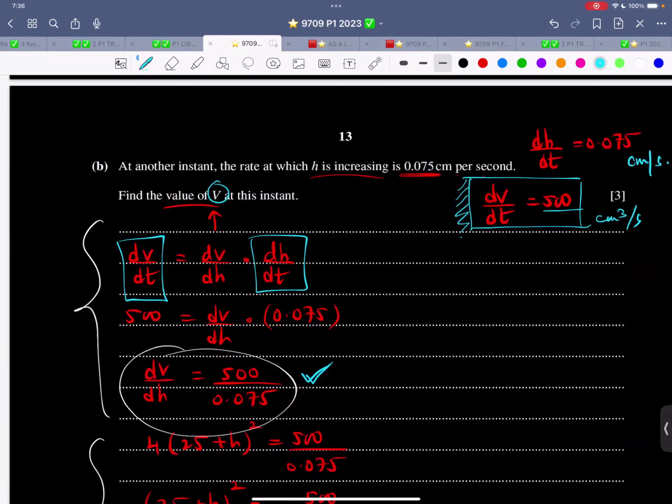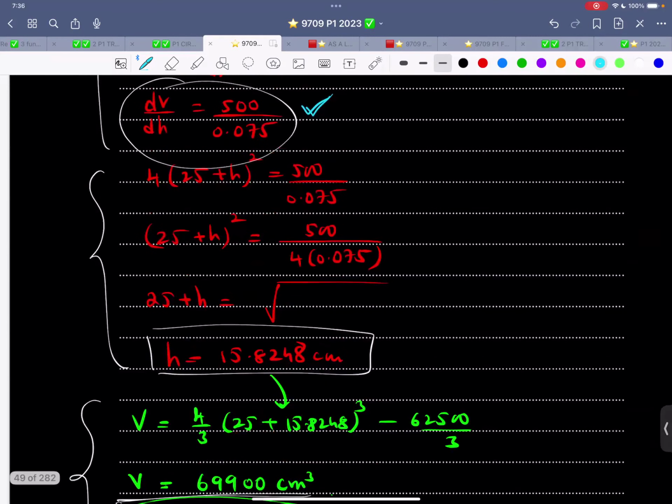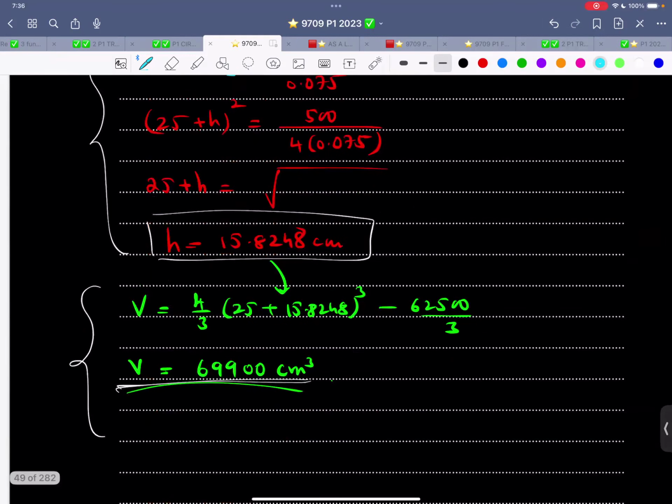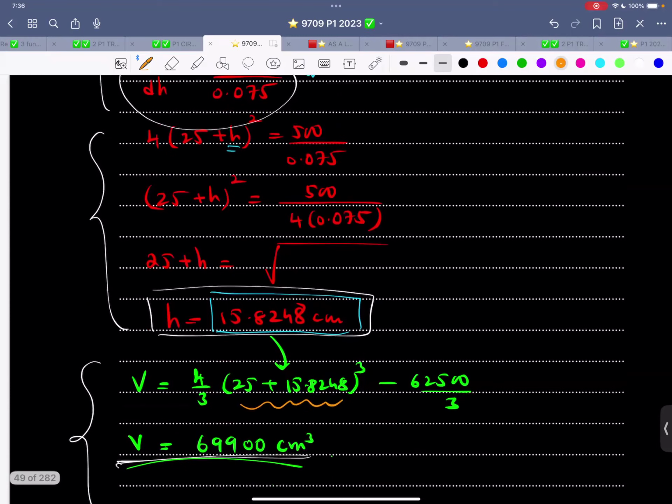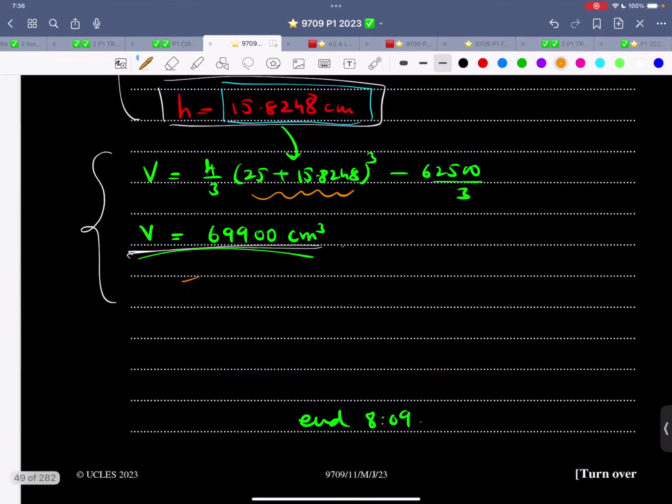We are looking for the value of V at this instant. I cannot find V unless and until I find H first, correct? So first work out H. This H is this much, and then I plug in this value over here. Now, some people would be a little bit shocked by what I have done over here. So over here, this is 25 plus H. So basically, I have plugged in this value over here. That's your choice how you want to proceed. Main thing is give the final answer correct to 3 significant figures.